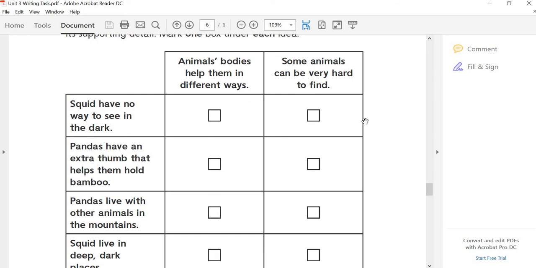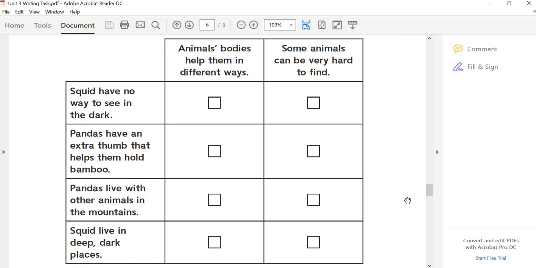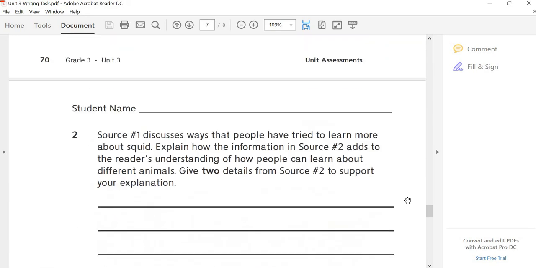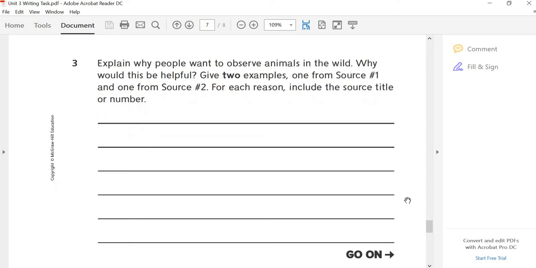On this, some animals can be very hard to find. You will only choose one of these. One of these sentences will be for these, okay? So some animals can be very hard to find. Squids have no way to see in the dark. Is that why they're hard to find? Pandas have an extra thumb that helps them hold bamboo. Is that the reason why they're hard to find? Okay, that's what you're supposed to do. 1 box on this side, 1 box on this side. Okay, now you are not going to do this one. You are going to write this APEC.